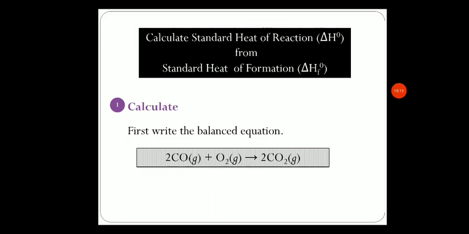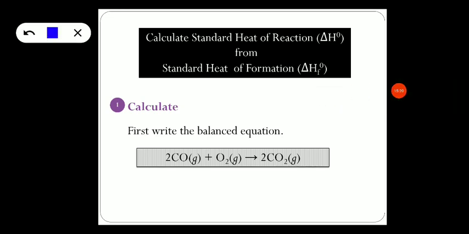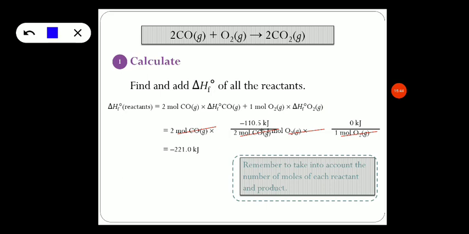Now let us understand this with an example. Let us calculate standard heat of reaction, that is delta H naught, from standard heat of formation. An example is given here, a balanced chemical equation, that is formation of 2 moles of carbon dioxide from 2 moles of carbon monoxide and 1 mole of oxygen. Let us find out how to calculate it. First we have to find out the standard heat of formation of reactants only. So this is the stepwise calculation.